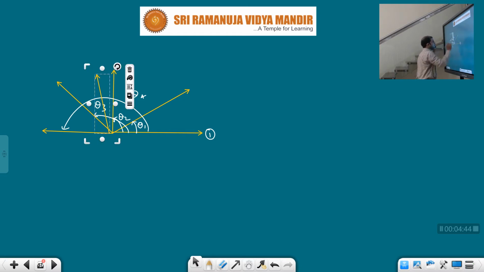It makes other angles theta 3, theta 4. Like that, if you go on rotating this line, how much angle does it cover, children? Here it is 0, nothing. There is no angle between these two lines, 0 degrees. Now slowly the angle is increasing.